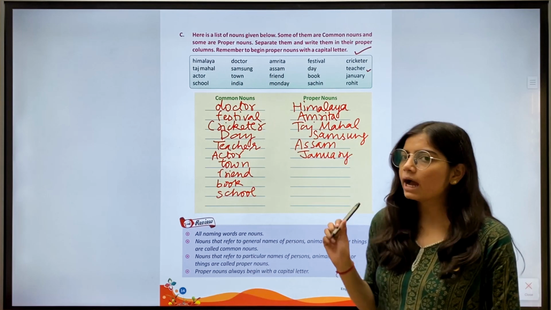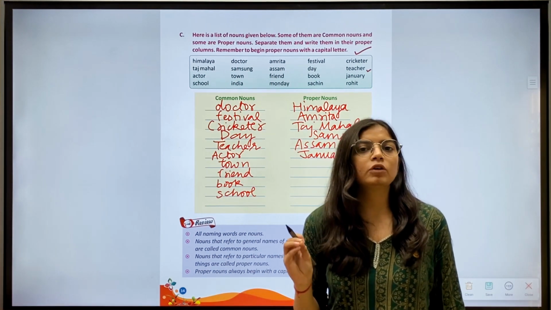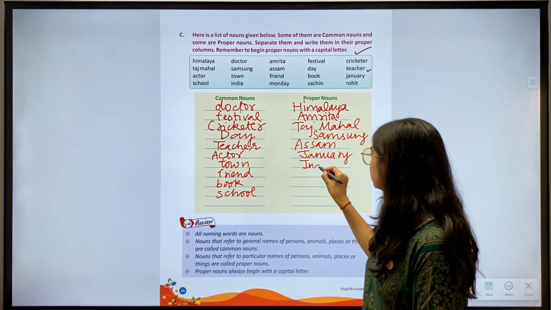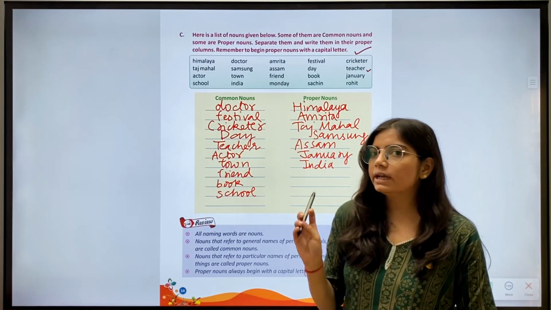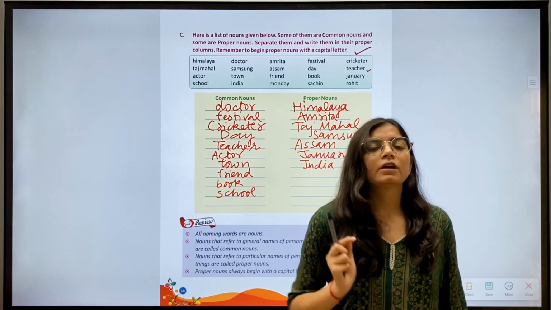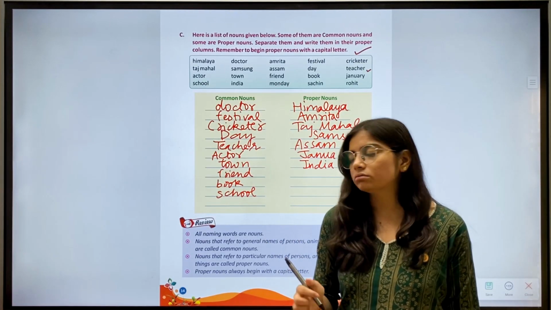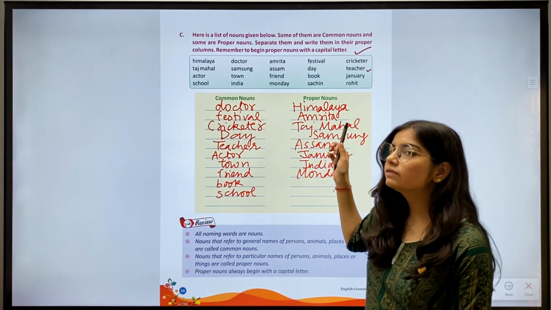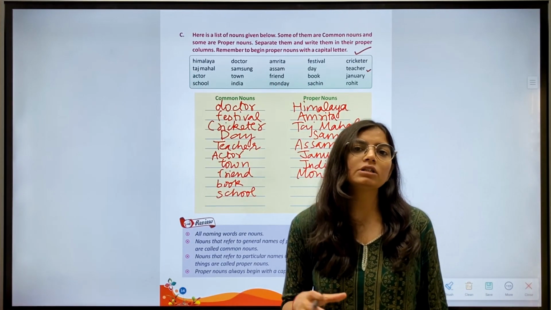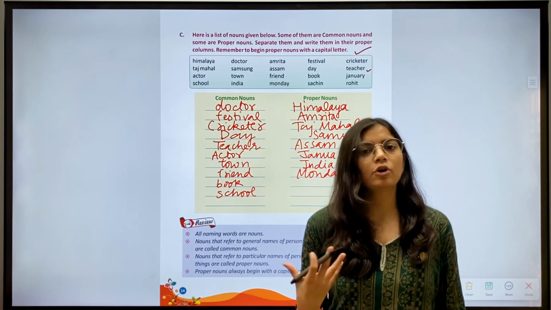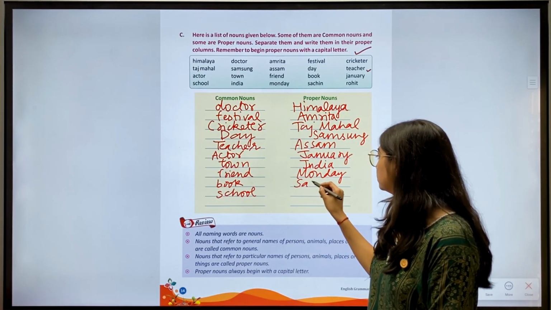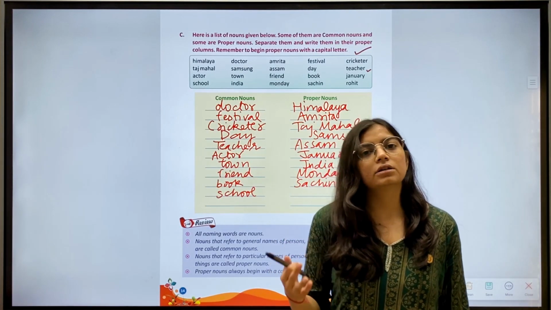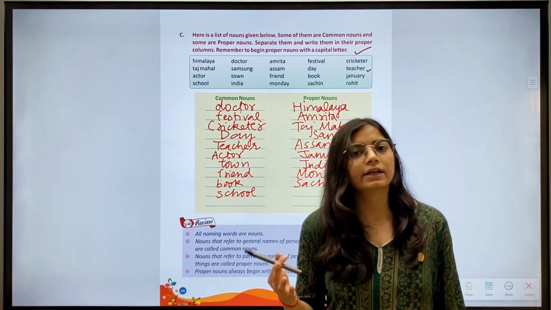Then we have India. India is the name of the particular country, so it is a proper noun. Then we have Monday. Monday is the name of the day, so this is a proper noun. Then we have Sachin. Sachin is a particular name of a person, so it is a proper noun. Then Rohit. Rohit is a particular name of a person, again it is a proper noun.